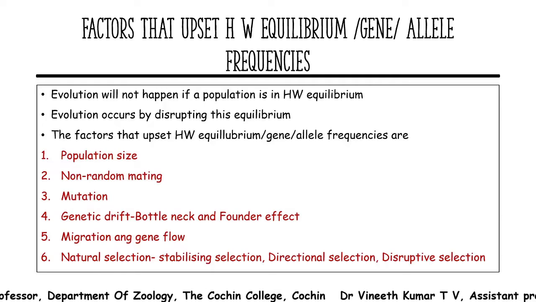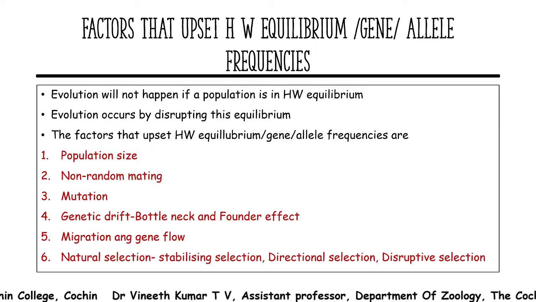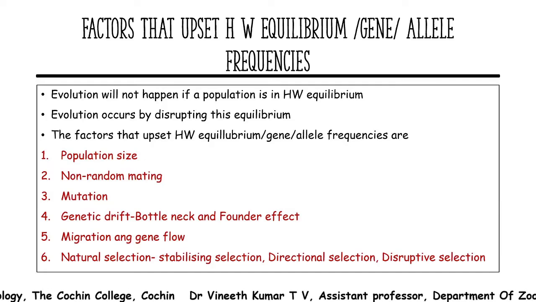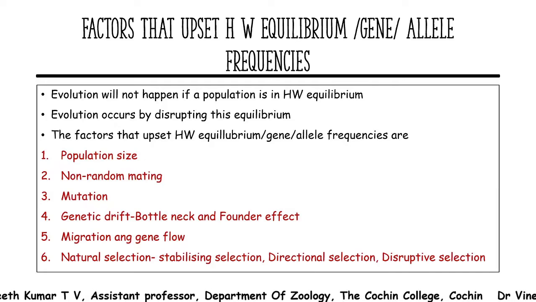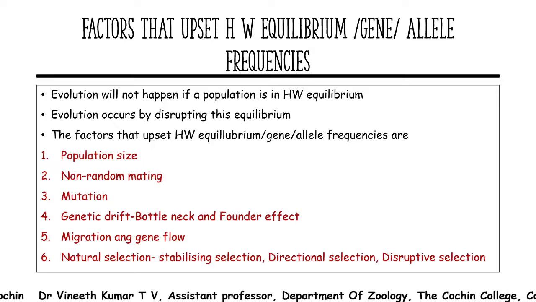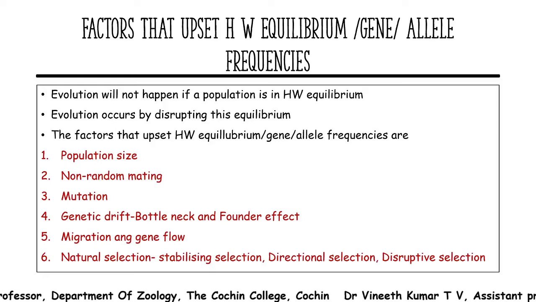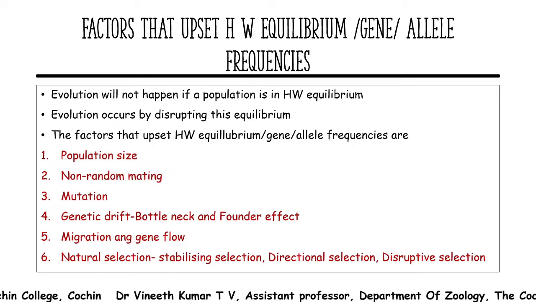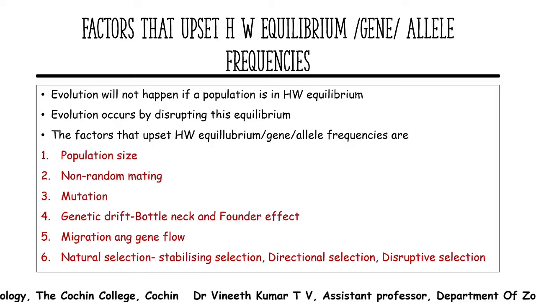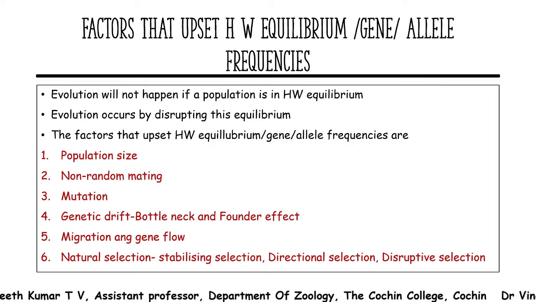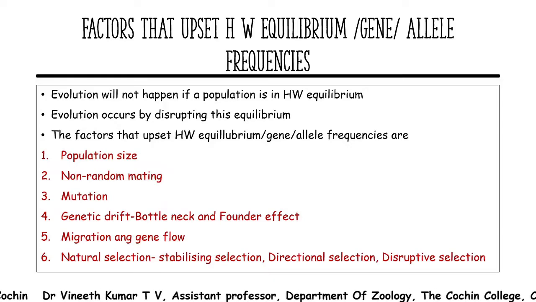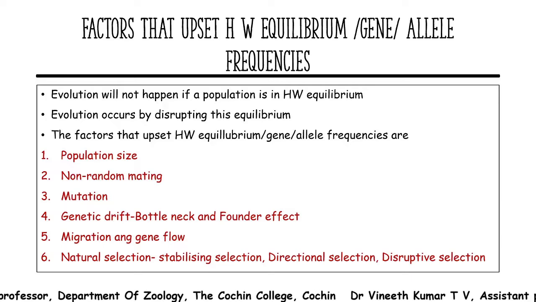Next is migration and gene flow. As we said earlier, animals have a tendency to migrate. When they migrate from one population to another and breed in the other population, genes which were not present in that population will be introduced into it. And if another one moves from this population to another, there will be a flow of genes due to migration. It is not upsetting, actually; because of the introduction of new alleles, it is changing the allelic frequency. So there will be either addition of new genes into the gene pool, or loss of genes from the gene pool.